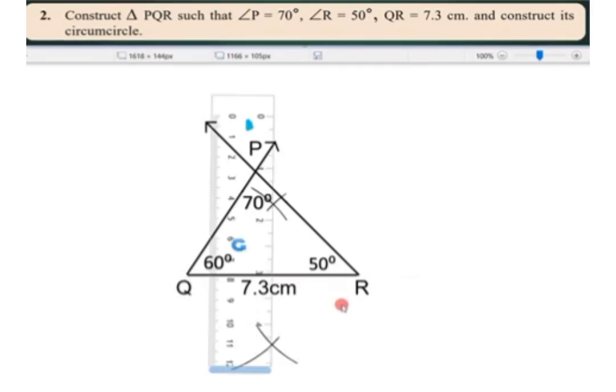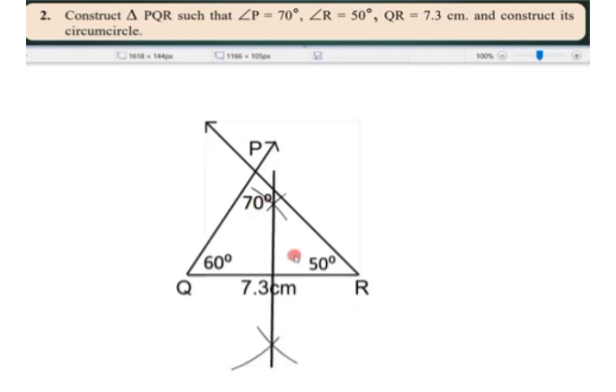So now simply we will draw a vertical line here, as you can see. So now we are drawing a line. After drawing this line, very important, this line is passing through here. Okay, so give here the name O, center O. Center is done, now just draw the next arc.